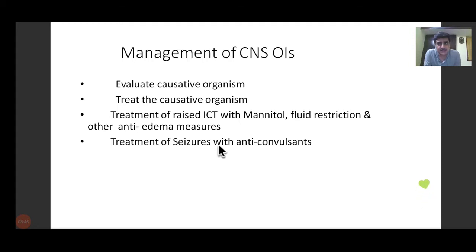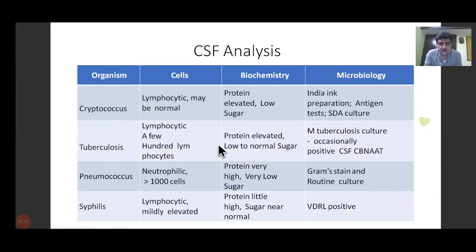So how does the CSF analysis help us? CSF analysis helps us by being able to differentiate between the four important causes. I think the first three are more important for us: whether it is a cryptococcal meningitis, a tubercular meningitis, or a pneumococcal meningitis. In cryptococcal meningitis, the cells seen in the CSF are predominantly lymphocytes, which may sometimes be normal in numbers. The protein levels are elevated, and the glucose level in the CSF is low.